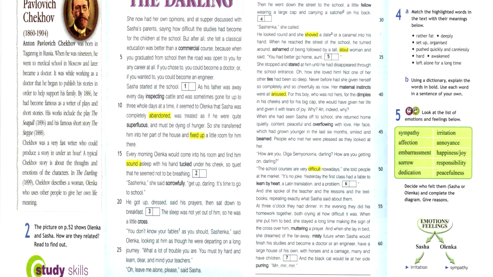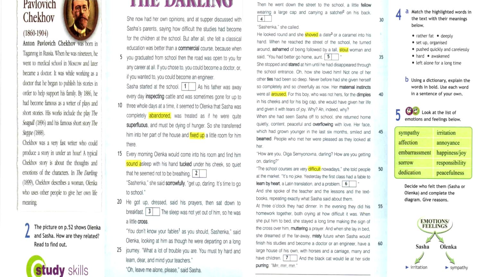His mother left on a visit to her sister in Kharkov and never came back. As his father was away every day inspecting cattle and was sometimes gone for up to 3 whole days at a time, it seemed to Olenka that Sasha was completely abandoned, was treated as if he were quite superfluous and must be dying of hunger. So she transferred him into her part of the house and fixed up a little room for him there. Every morning, Olenka would come into his room and find him sound asleep, with his hand tucked under his cheek, so quiet that he seemed not to be breathing.